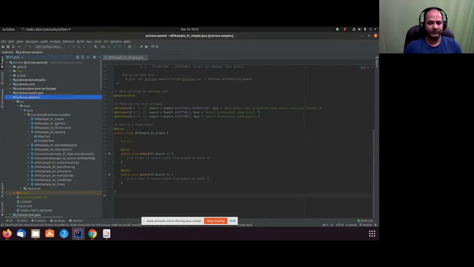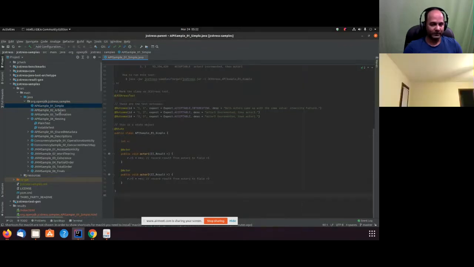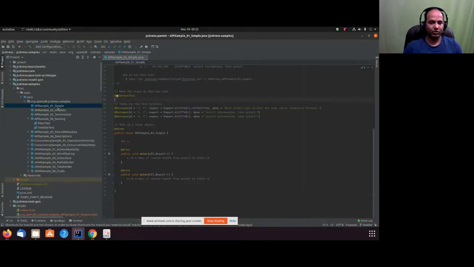This repository has a couple of parts: JCStress benchmarks, JCStress code. JCStress code has its core classes which are going to help us run the test. Then it has samples. The samples are going to be for the tutorial. You can imagine it doesn't have any PDF tutorial, but these are really nice examples. It talks about all the APIs it has, and we'll talk about these things. So the first example is going to be simple.